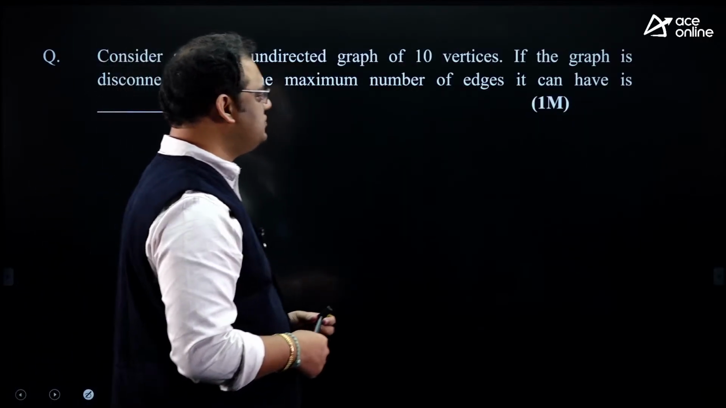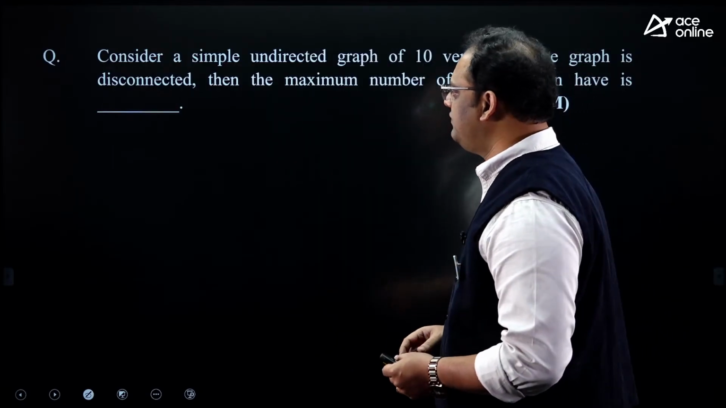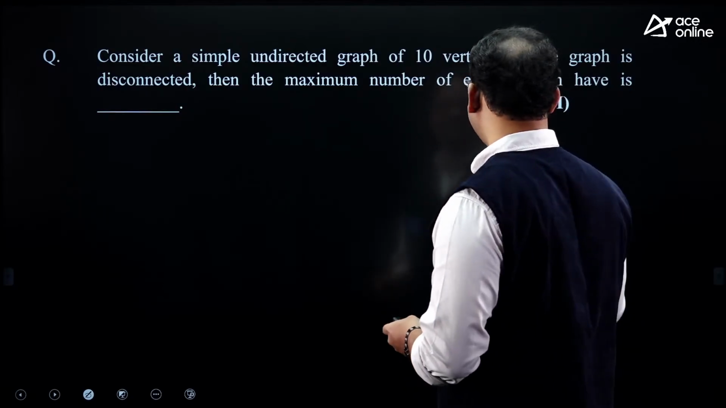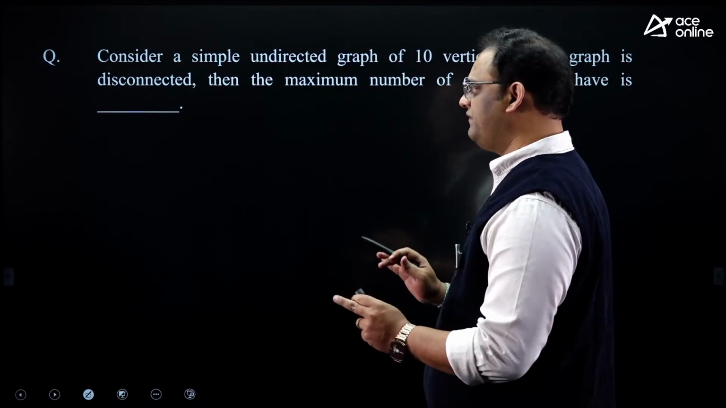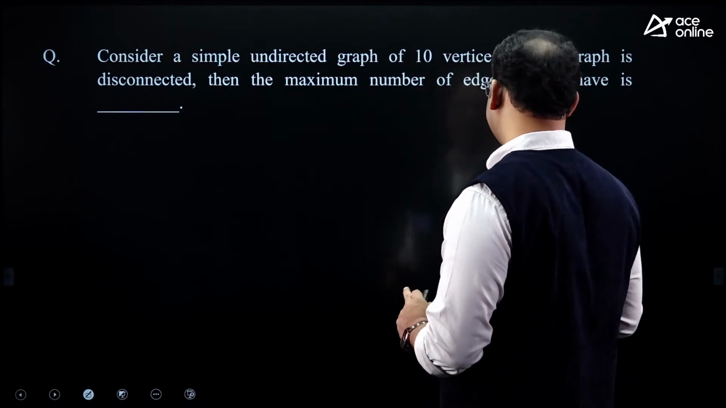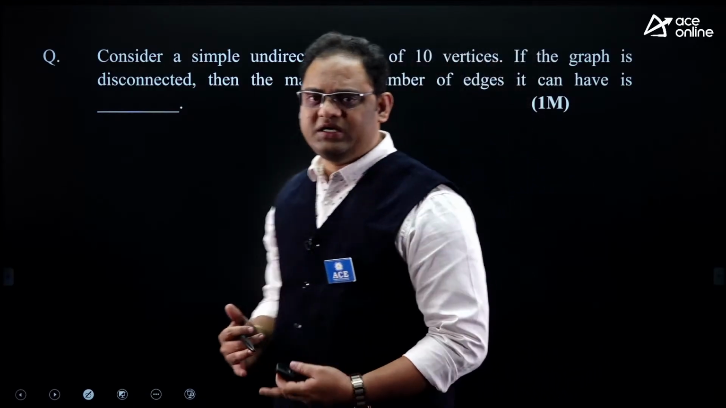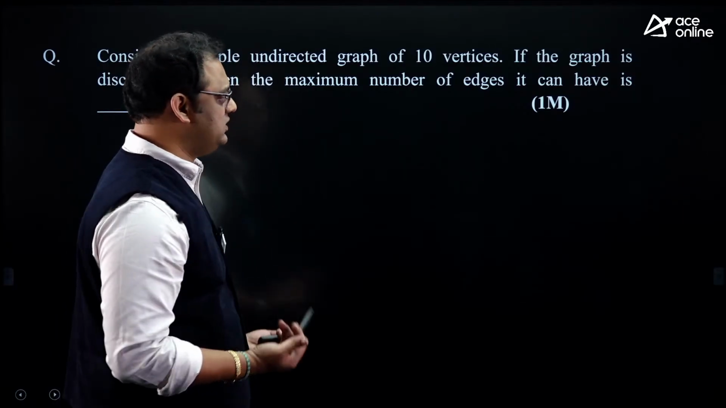Now see this question about connectivity. A simple undirected graph of 10 vertices, if the graph is disconnected, then what is the maximum number of edges it can have? I think it's a standard question from graph theory. So they are asking the question from connectivity.